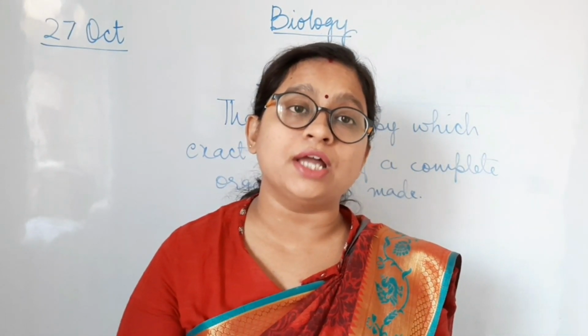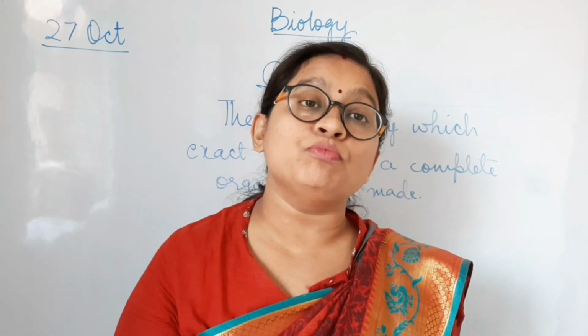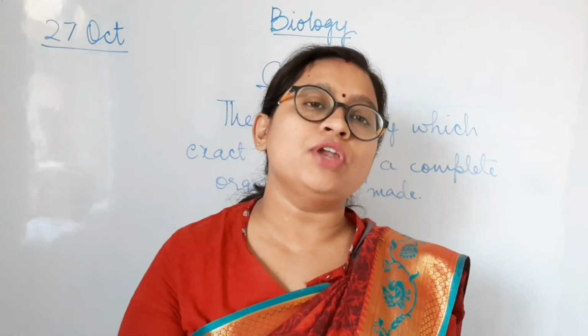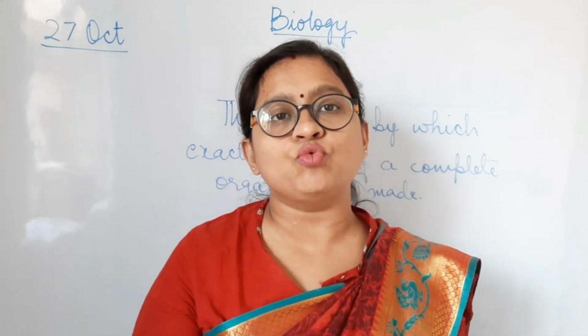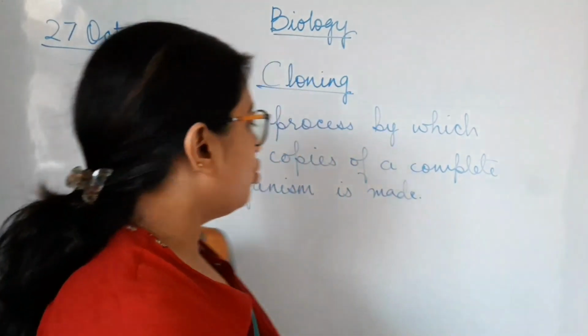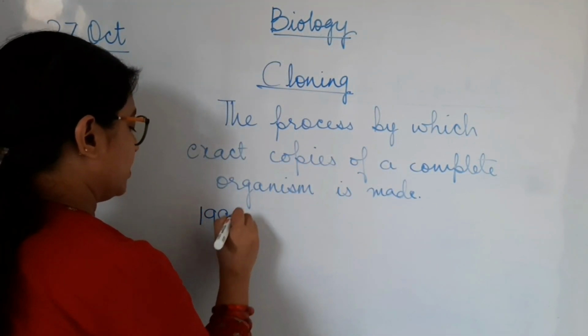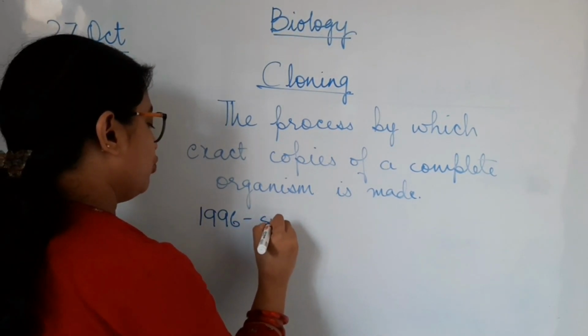So in the case of mammals, where only sexual reproduction is done, many attempts were made to make clones. Many attempts were made, but the successful attempt was done in the year 1996 at Roslin University in Edinburgh, Scotland, by the team of Ian Wilmut and his colleagues. So I'm going to write that down. It was in the year 1996 when successful